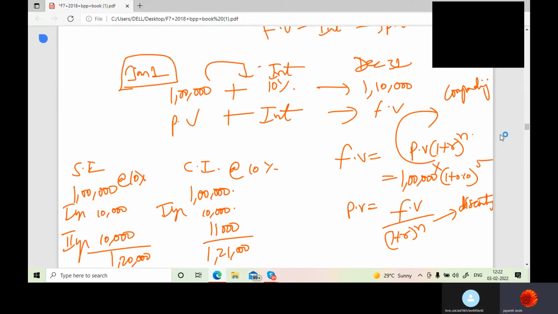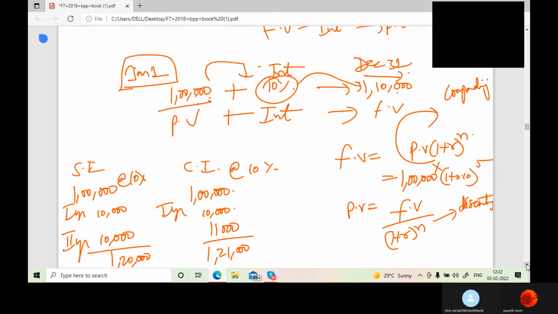See, here what happened? You are earning something and you're getting this. But in the present, your value is this. How did you get the present value? Whatever you have earned, you have removed. Correct or wrong? So if I remove 10,000 from 1 lakh 10,000, I'll get 1 lakh. Isn't it so? So to get the present value, whatever you have earned, you should remove. To get the future value, you will add the returns. Correct? Future value includes the returns. Present value is obtained after removing whatever returns you expect in the future value.